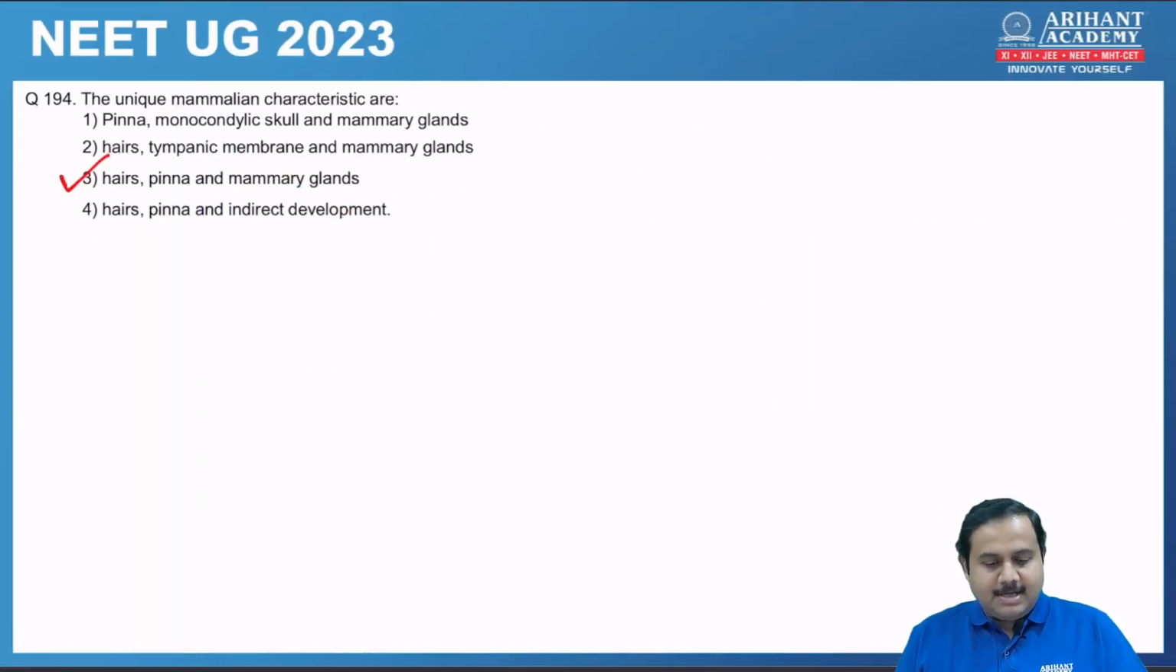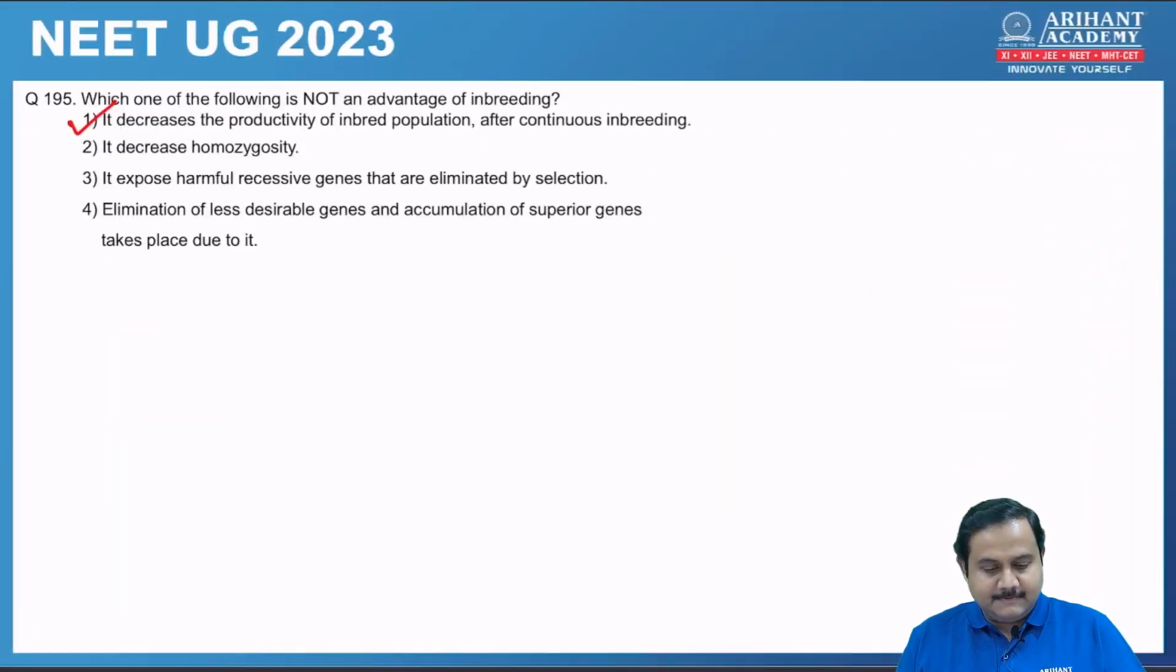Next one. The unique mammalian characteristics are, so answer is number 3, presence of hair, ear pinna and mammary gland. 195. Which one of the following is not an advantage of inbreeding? So answer is number 1. It decreases the productivity of inbred population after continuous breeding. See, they have asked you not an advantage, which means disadvantage. And you know, in inbreeding, due to continuous inbreeding, there is something called as inbreeding depression, which means productivity of inbred population decreases. So that should be the answer. That is number 1.